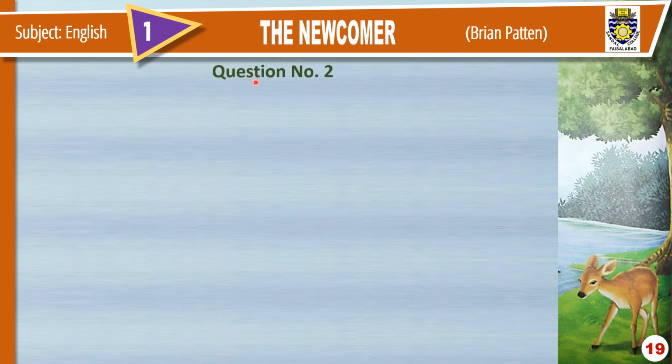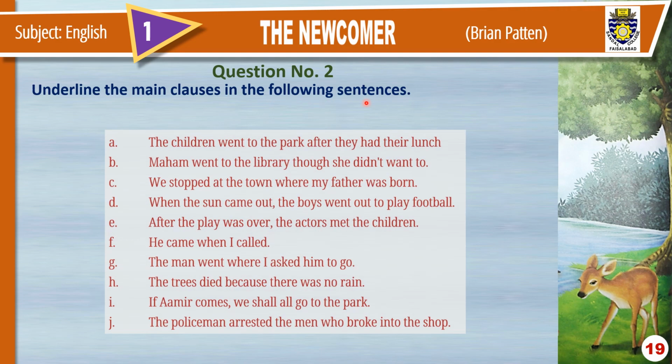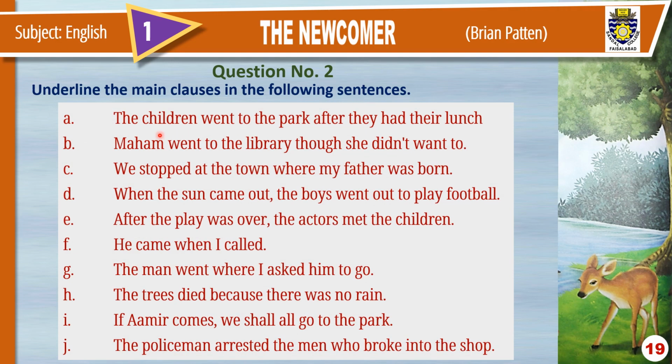Question number 2. Question number 2 is: underline the main clauses in the following sentences. Very interesting question. Here come the sentences from A to J. We are to underline the main clauses in these sentences. The first one is A. The children went to the park after they had their lunch. Can you tell me what is the main clause here? The children went to the park is the main clause. You can also call it independent clause.